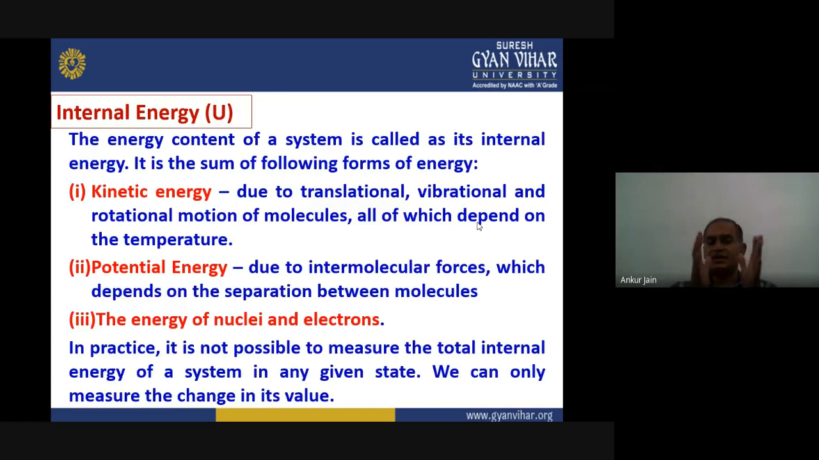So these are the energies which actually cannot be calculated exactly, because the particles are very small and the number of particles or molecules is quite large. The second thing, we cannot calculate the exact energy of any electron or nucleus of the system. So in practice it is really impossible to measure the exact value. So what we do is we always track the change in internal energy, and according to that we can define the state of any system. Okay, this is the internal energy.